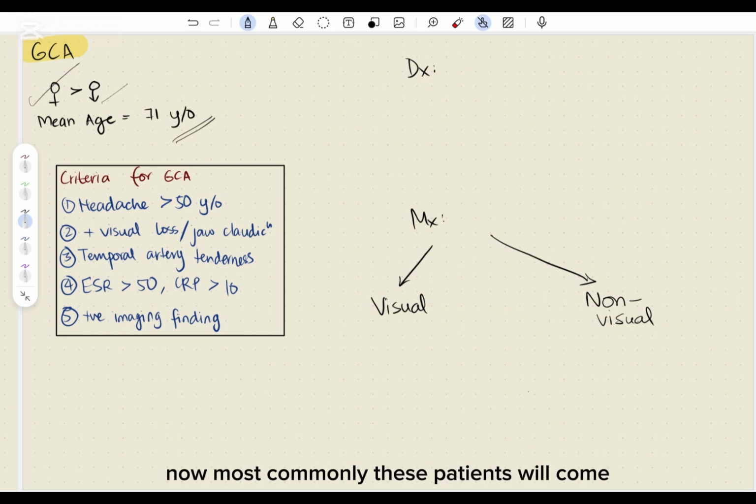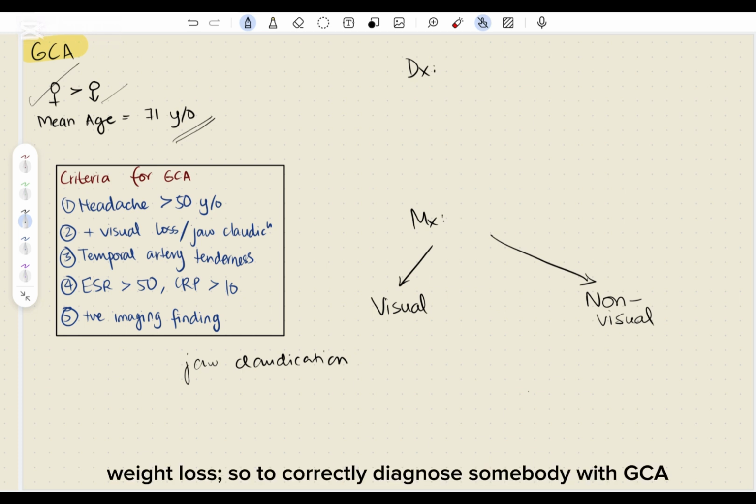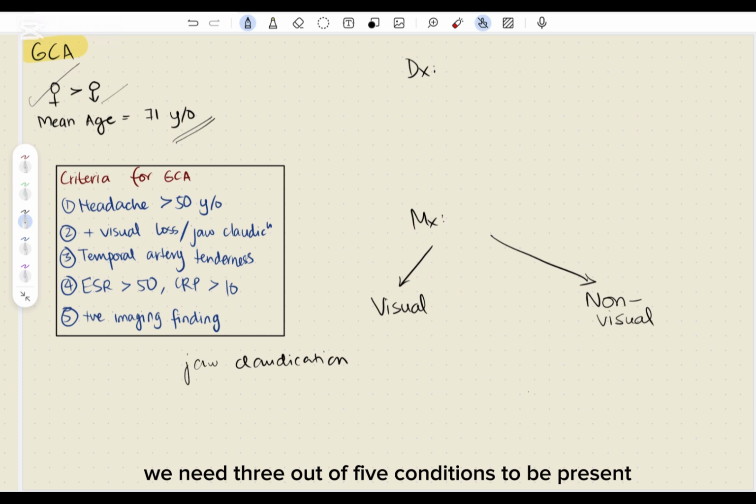Now, most commonly, these patients will come complaining of temporal arteritis and hence a headache that worsens at night and with exposure to cold. They will complain of sharp throbbing or aching pain, and the pain is going to be localized to their temporal artery with some tenderness. They can have jaw claudication, which is basically vascular insufficiency of the masseter and temporalis muscles, with some systemic signs like fever and weight loss.